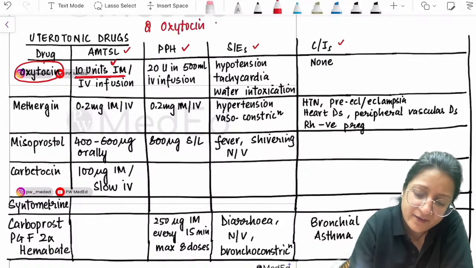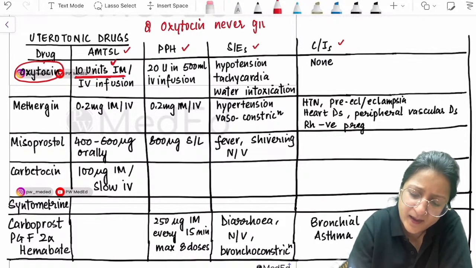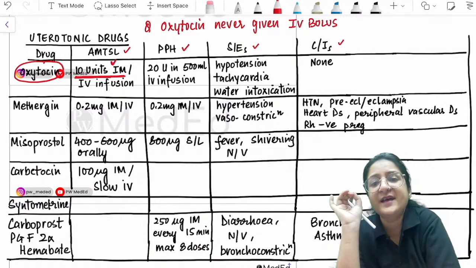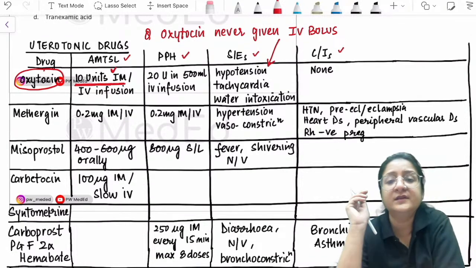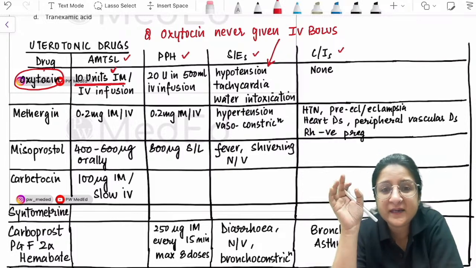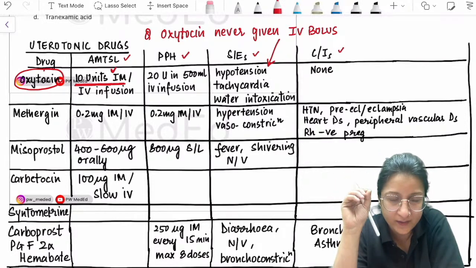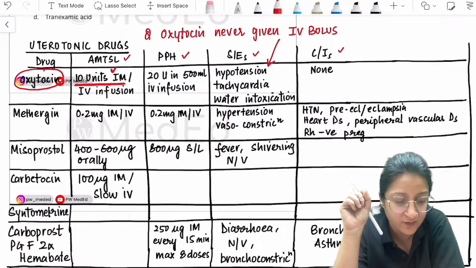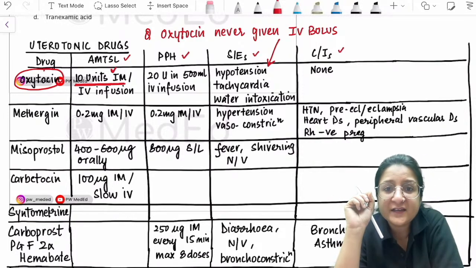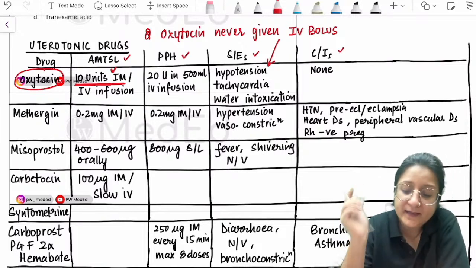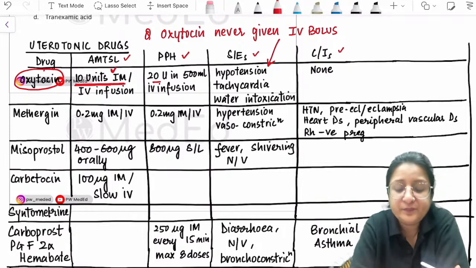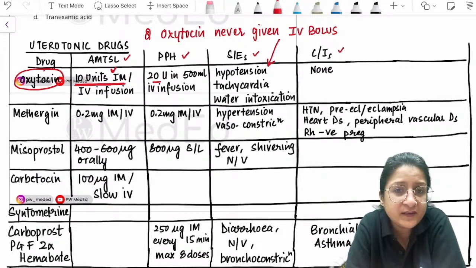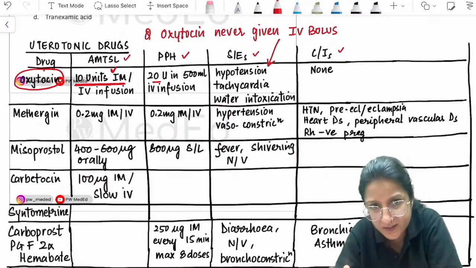Oxytocin should never be given by IV bolus. Otherwise, it can lead to dangerous hypotension, tachycardia, and can even precipitate myocardial infarction. So it can become very dangerous if given IV bolus. If at all IV, it has to be IV infusion, never IV bolus. Keep that in mind. Oxytocin in case of PPH is given in 20 units in 500 ml IV infusion. Okay.